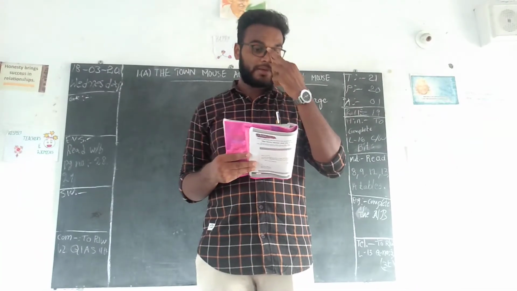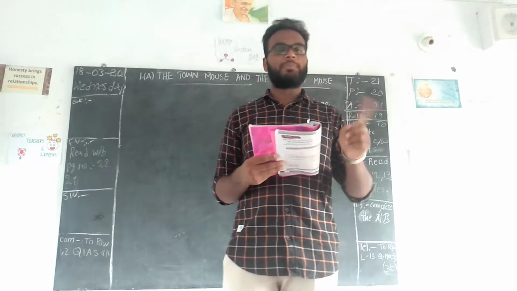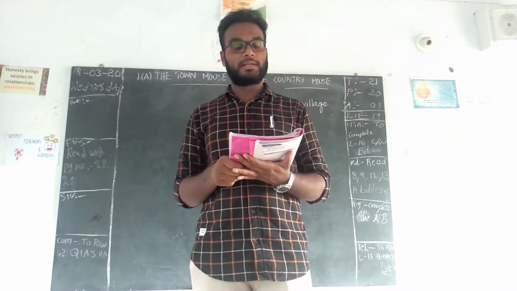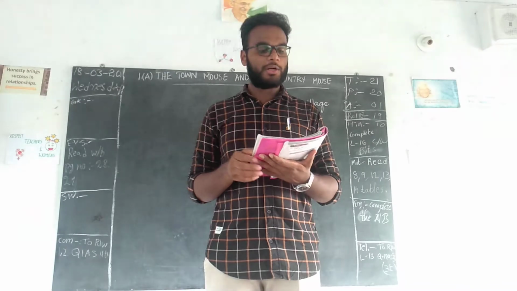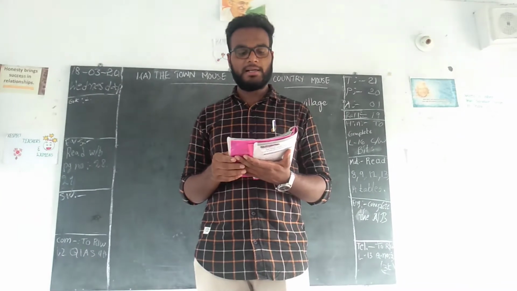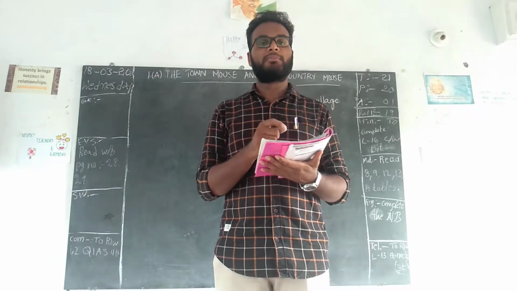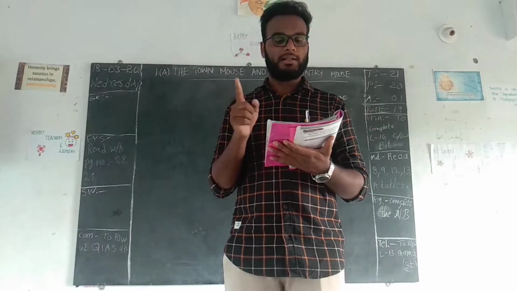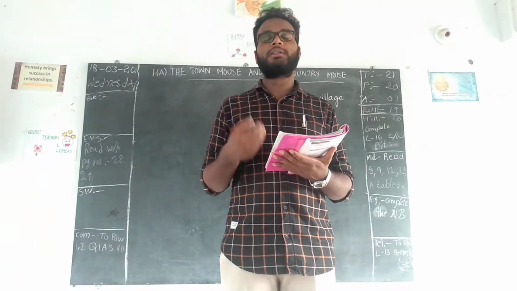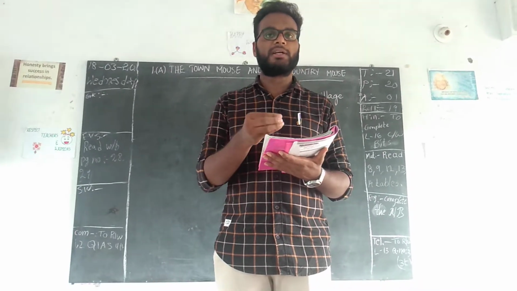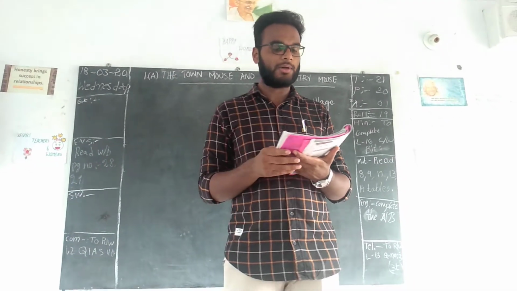When we read this, we can understand the invitation, the previous letter that we saw, who it was written by. Just when we look into the letter, we can understand: receiving the invitation from the country mouse. That means this letter was written by the country mouse to its cousin, the town mouse. So the town mouse got the letter. It understood that it is an invitation from the country mouse to reach the country mouse's village.